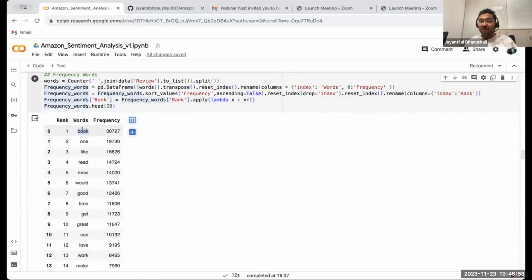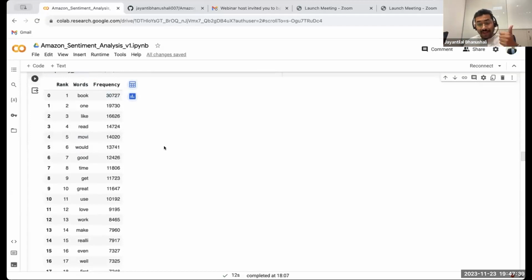So I can see that the word "book" has occurred almost 30,000 times. So from 50,000 reviews, book is occurring 30,000 times. So I can easily say that the reviews are generally about books. Then you have "one", "like", "read". There are still some stop words. For example, "like", I don't know what it is saying. I don't understand what it is communicating, right? "Read" again relates to books. "Movie" is about movies. "Would" is again a stop word. So I can also customize the stop word dictionary to delete these unnecessary words as well. Okay, so that is one analysis that you can do.